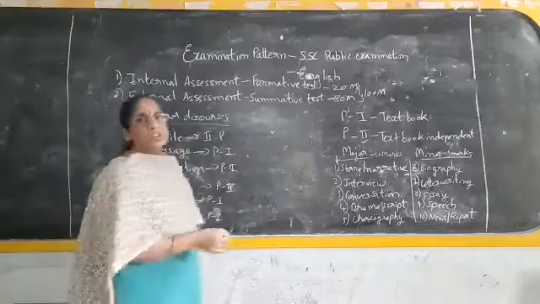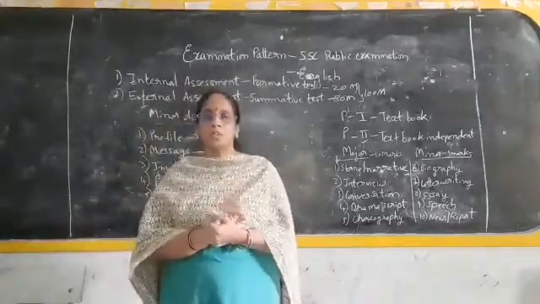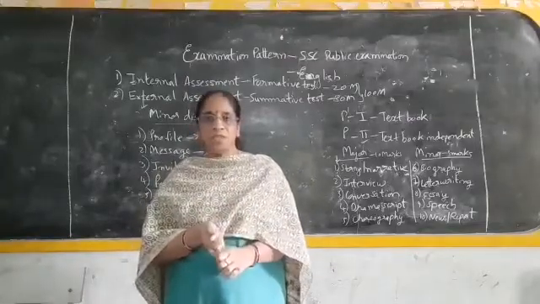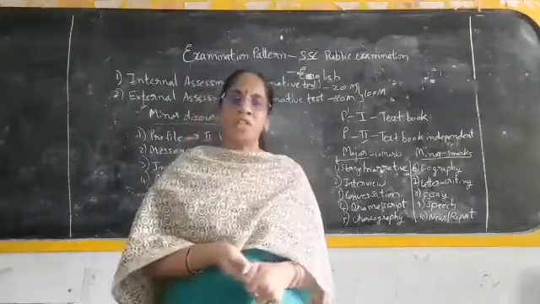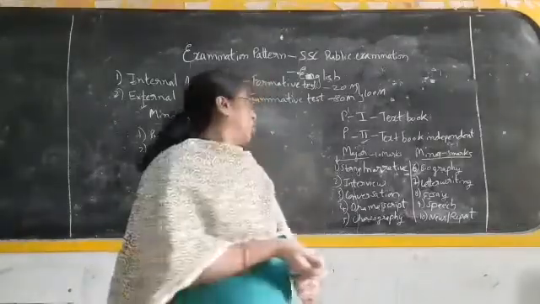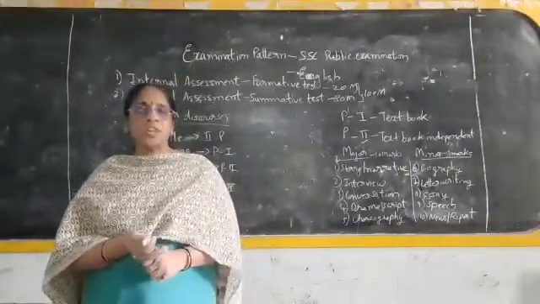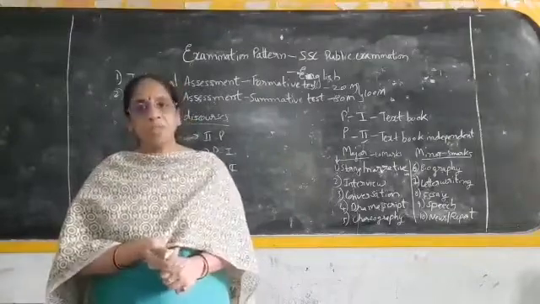So I hope, children, you got a perfect idea about the pattern of the question paper regarding the third part. I already told you that there are 3 parts: first, reading comprehension; then grammar and vocabulary; and the third part is creative expression. So you got an idea about what is asked in creative expression. In the next class we are going to discuss in detail each part of these major and minor discourses.